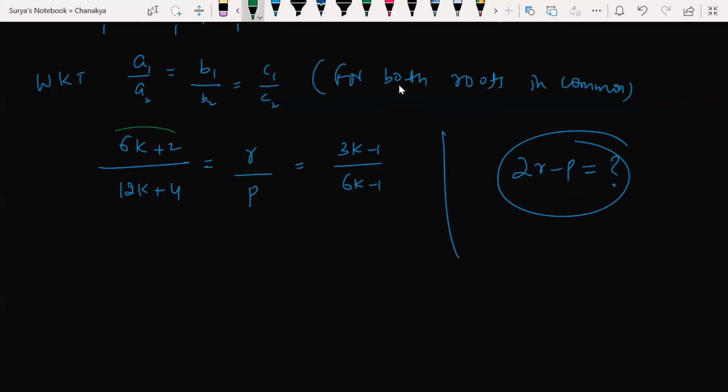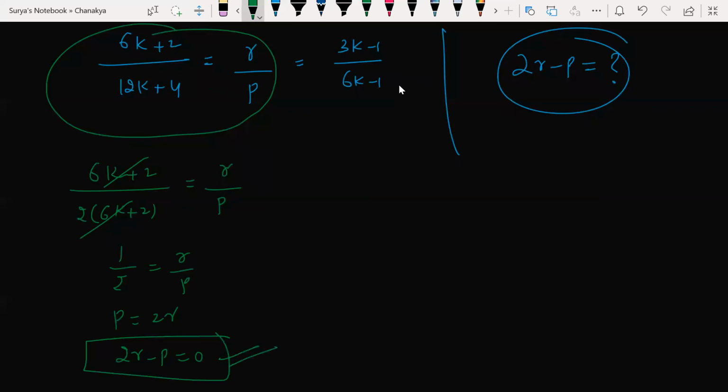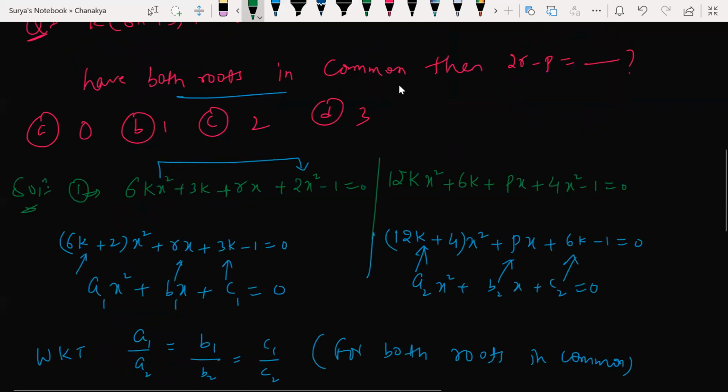So now what I do here is I'll select these two and equate them. How can I equate? In the denominator, 6k plus 2, I can take 2 common, so I will be left with r by p. Now this will be getting cancelled. So what am I left with now? 1 by 2 is equal to r by p. So p is equal to 2r, and 2r minus p is equal to 0. That is my requirement here, 2r minus p is asked. Answer is 0. Option A is correct.